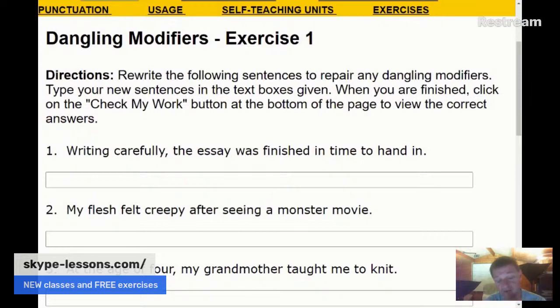So that's fine. That's one way of fixing it. But of course, we can change my flesh to something like, I felt scared after seeing. That's fine because after seeing describes the I, and that's okay. Yeah, so the moral of the story here is be careful with your modifying phrases, especially adjectival ones. When it's describing a person, it's got to describe the subject in the main clause.